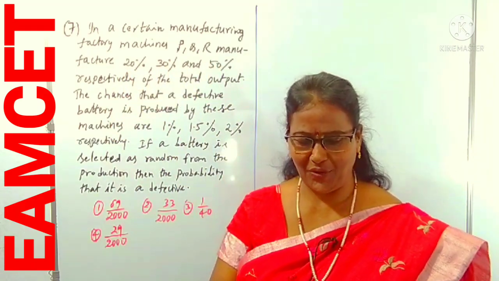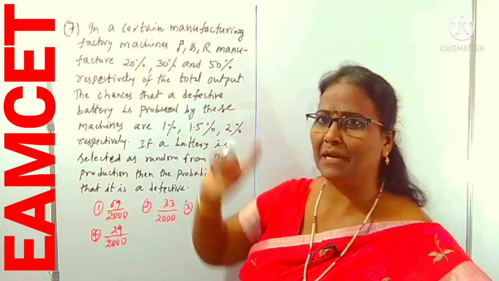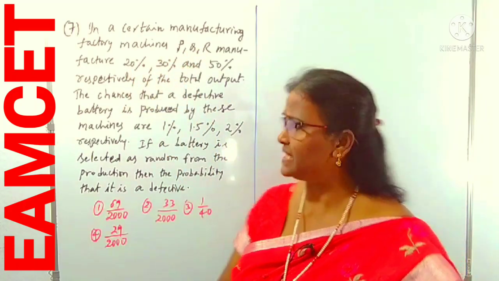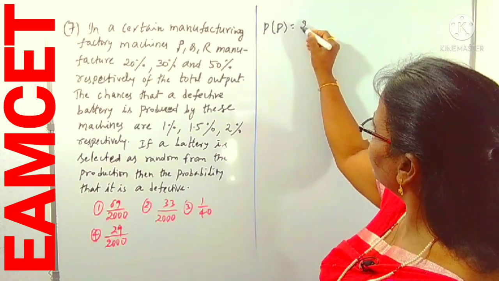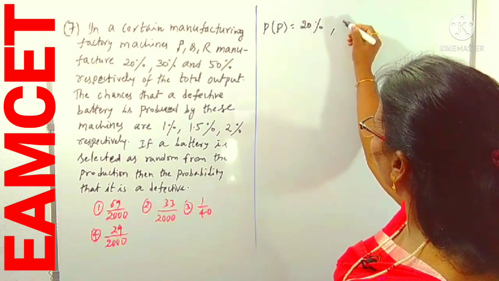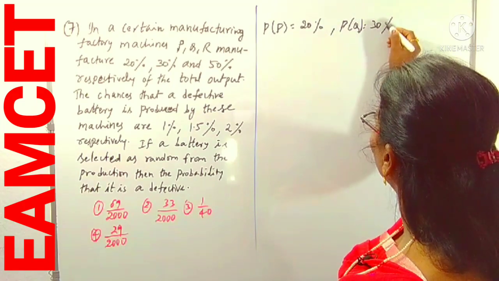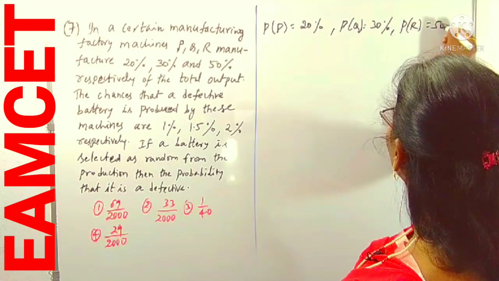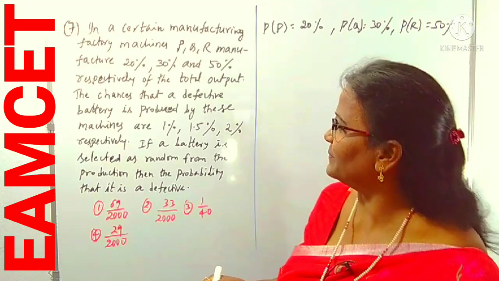For our convenience, I am taking P, Q, R. That means indirectly it is given that P of P is 20%, P of Q, the probability of Q, is 30%, and the probability of R is 50%. This indicates the production probabilities, right?